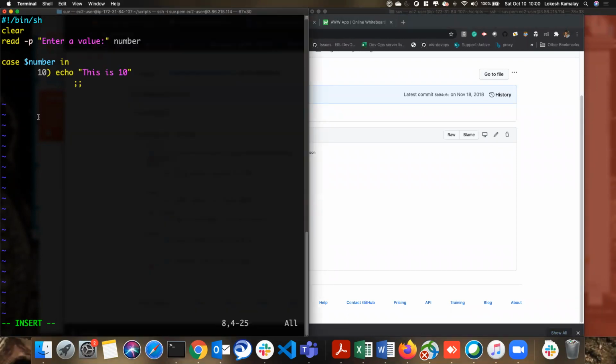Okay, so now let me write one more condition. If it is a 20, echo, this is 20, and then I'm breaking it. So by default, if none of the case matches, then I'm going to use a default one. Okay, this is I have default.